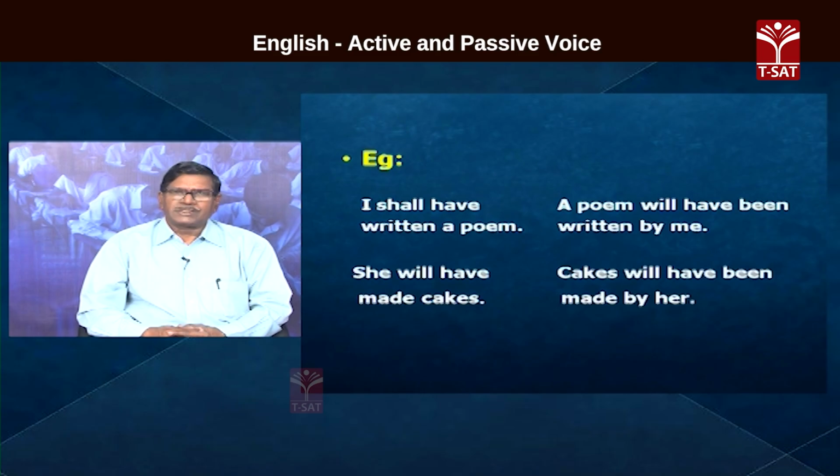When do we use active voice and when do we use passive voice? If we want to talk about the agent or doer, we use the active voice. If we give importance to the doer, పని చేసేవాడు, దానికి ప్రాధాన్యత అంటే సబ్జెక్టుకు ప్రాధాన్యత ఇచ్చినట్టయితే, then we use the sentence in active voice.